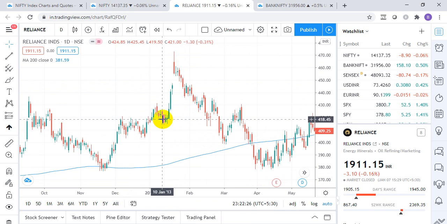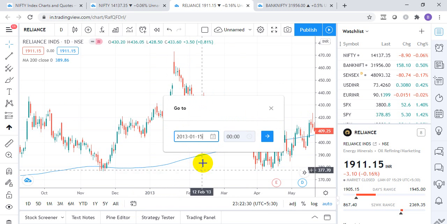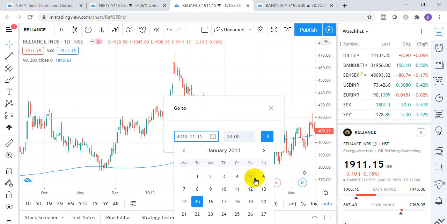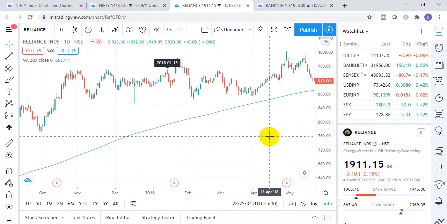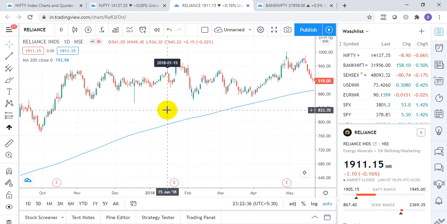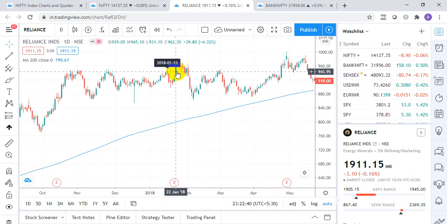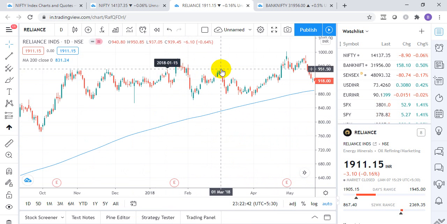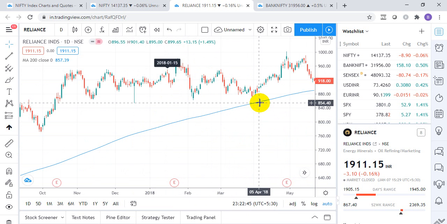Either it will launch an impulsive move, or it will reverse, and these levels are valid throughout the year, as and when it comes. 15 Jan 2018 was a major top, a small top, and after that, see here, if I draw this from this high, we had a major high here also. So this is how it is, a simple technique, at least to get a reference level, and based on that we can plan our trade.